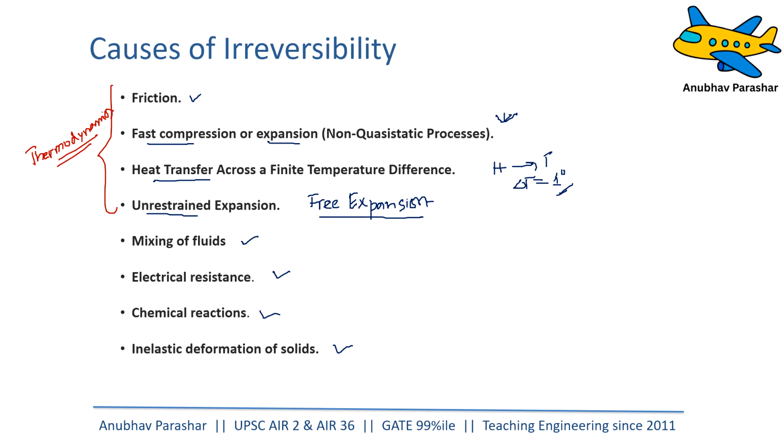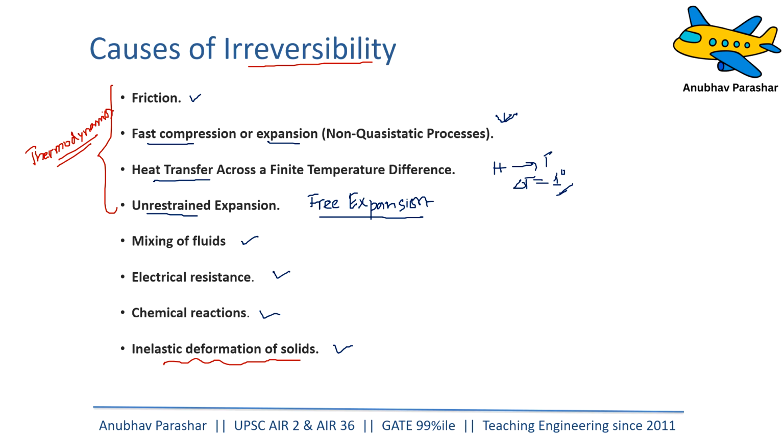You might be understanding inelastic deformations of solids also. If we stretch a solid beyond its elastic limit, it cannot come back to its original position. That is permanent damage, right? That is something which is irreversible. So what the scientists said is, you need to avoid these irreversibilities. By avoiding these irreversibilities, you'll be able to produce a reversible cycle. And if you're able to produce a reversible cycle, then you will get the maximum work output. Or in case of refrigerators and heat pumps, they will consume the minimum work.